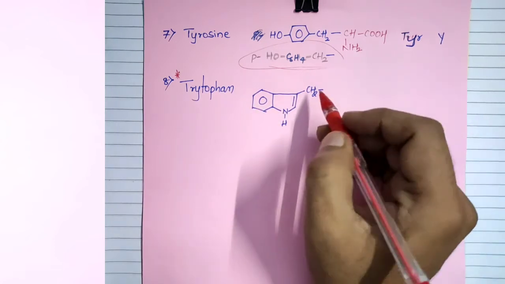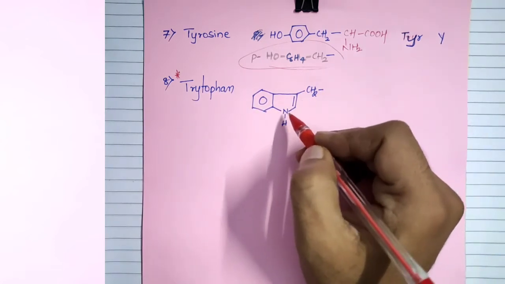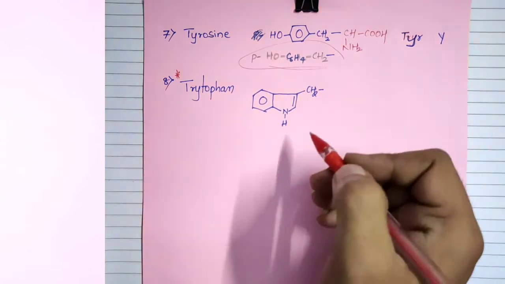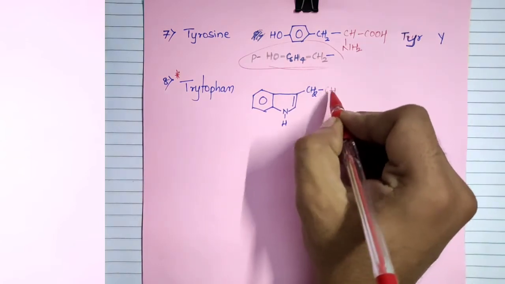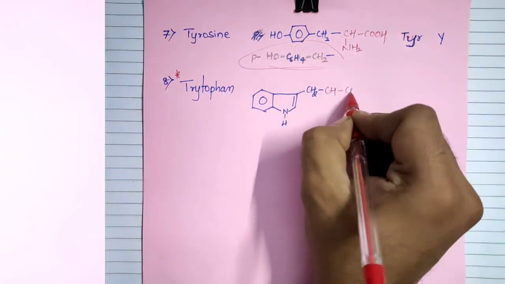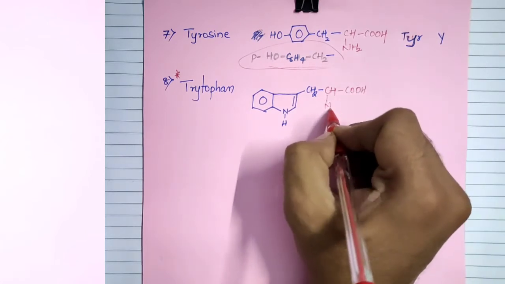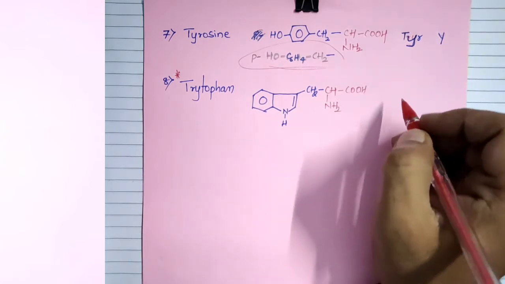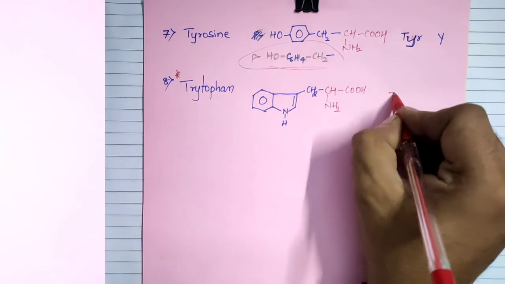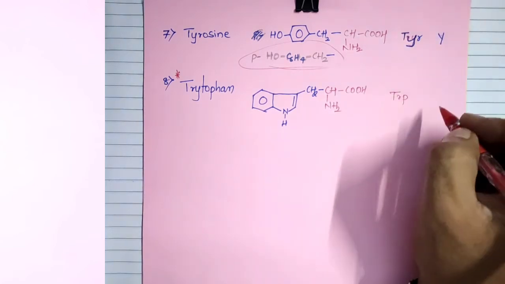This is the R side substituent, that is the side chain R of the alpha amino acid, and this is the entire structure, CH, COOH, NH2. The 3-digit symbol is TRP, and the 1-digit alphabet is W.